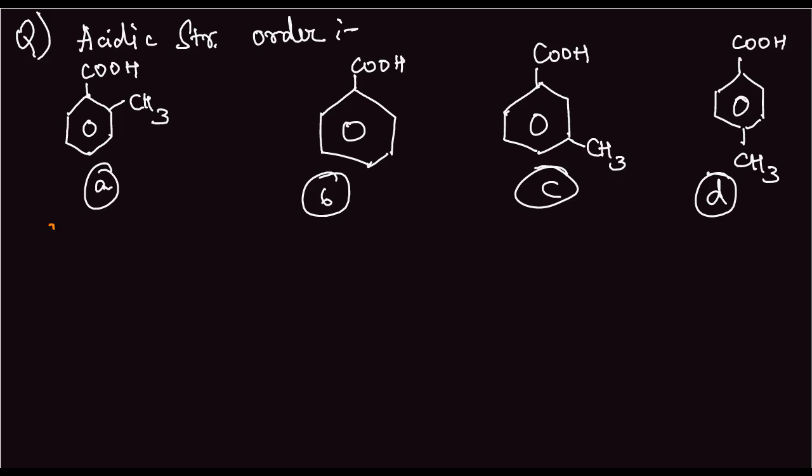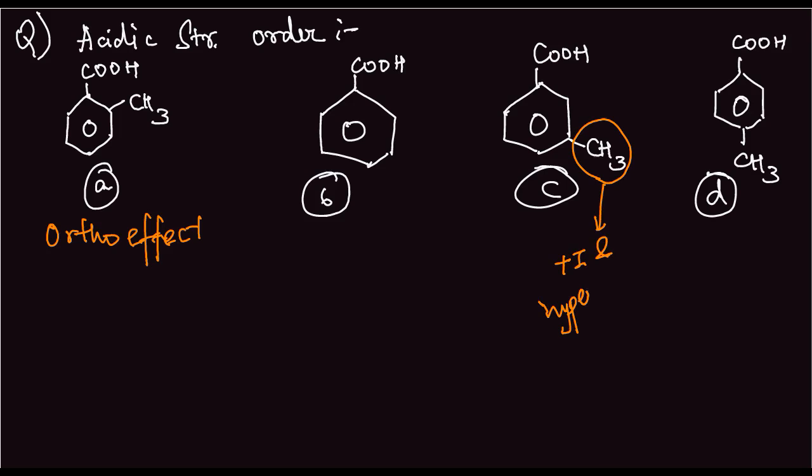Now, the first one is obviously the strongest because of the ortho effect. Ortho effect makes it stronger than all three of them. So that is established. Now, in the third case, the CH3 group has plus I and hyperconjugation, and here again, CH3 has plus I and hyperconjugation. So, which of them would be stronger?